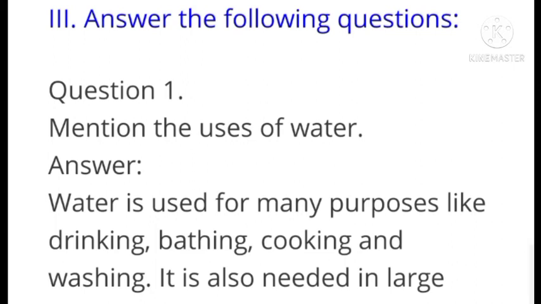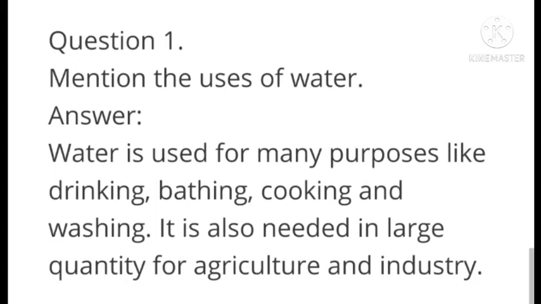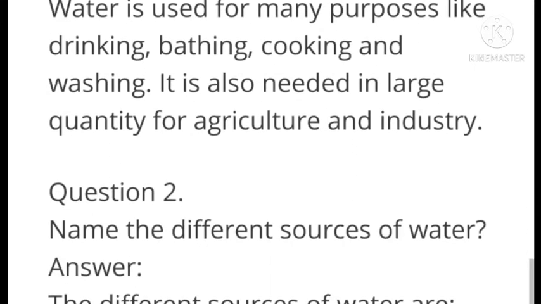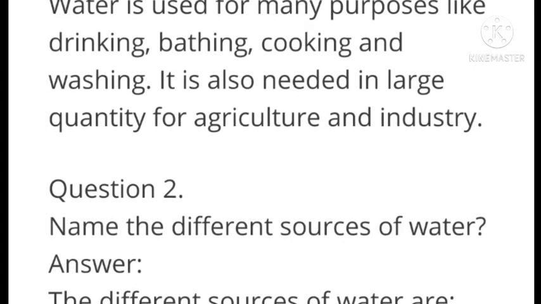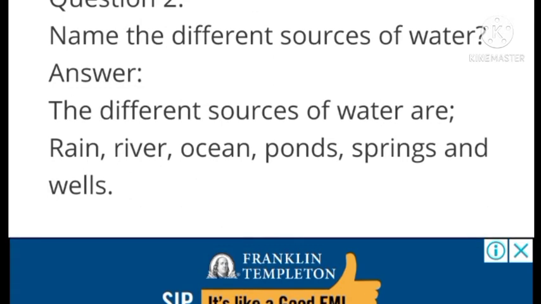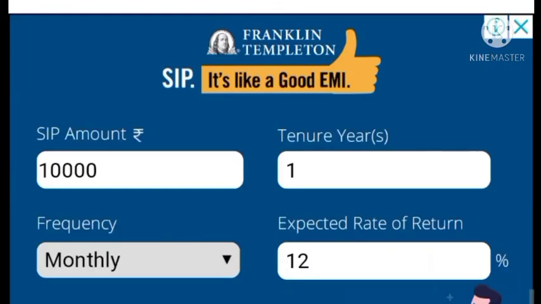Next, answer the following questions. Question number 1. Mention the uses of water. Answer: water is used for many purposes like drinking, bathing, cooking and washing. It is also needed in large quantity for agriculture and industry. Next question. Name the different sources of water. Answer: the different sources of water are rain, river, ocean, pond, springs and wells.